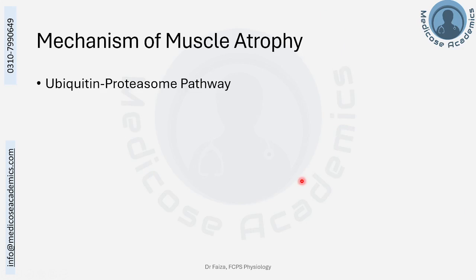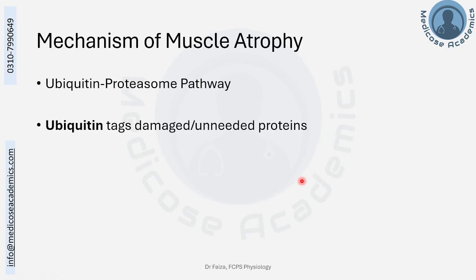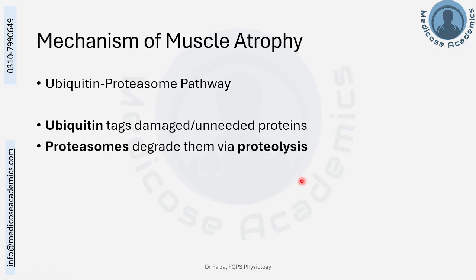As you might know from your cell physiology, ubiquitin is the cellular tag that marks the damaged proteins or unneeded proteins, and the proteasome is the organelle that degrades them via proteolysis. In fact, ubiquitin is the tag, not the organelle. Proteasome is actually the organelle that destroys only those proteins which are tagged by the ubiquitin.